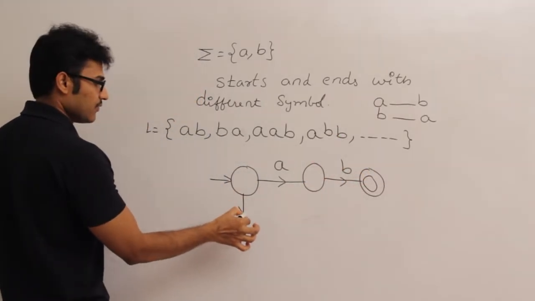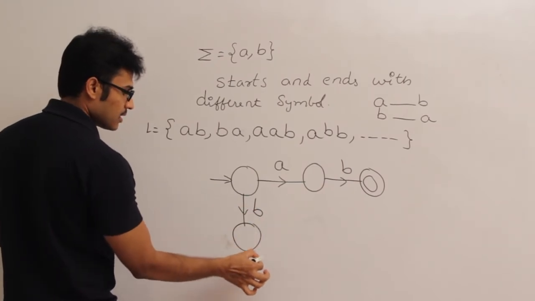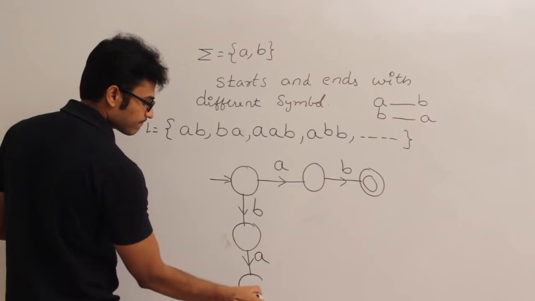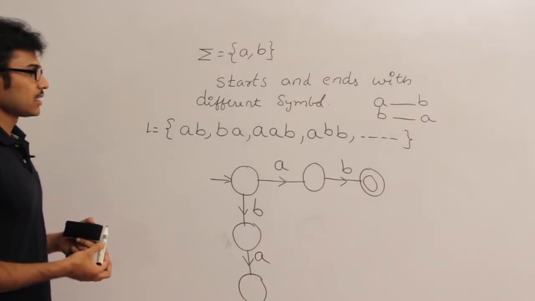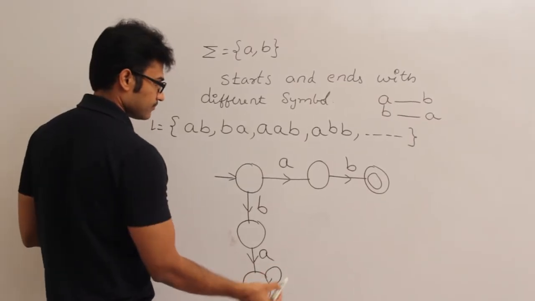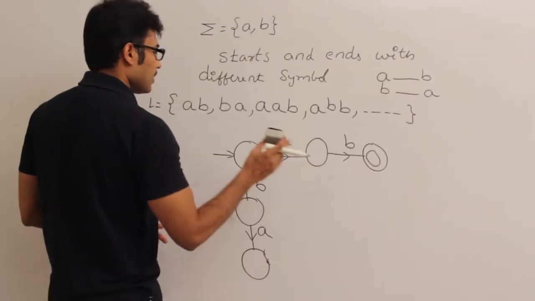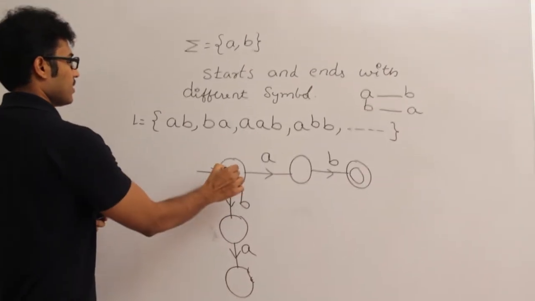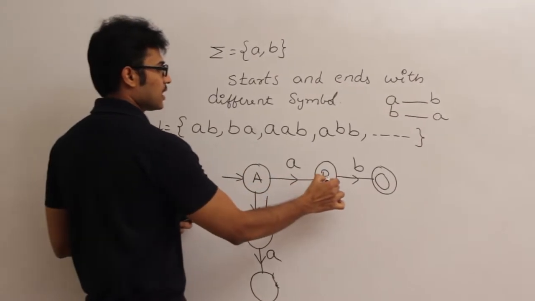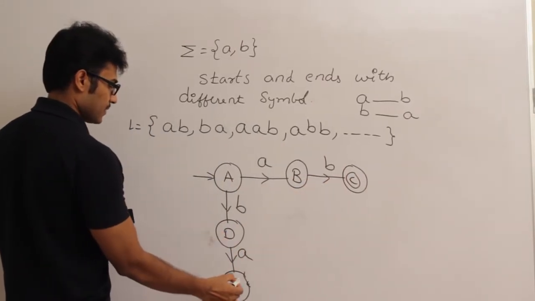The other way is if it starts with b, it should end with a. Fine, so I'll accept it. Now is this a DFA? It is not a DFA because it is not complete. It is an incomplete DFA. Let's complete it.